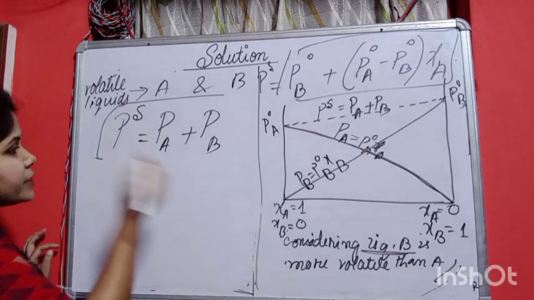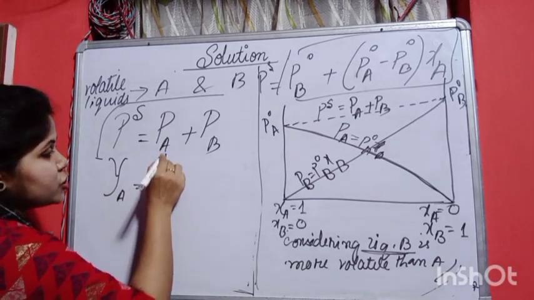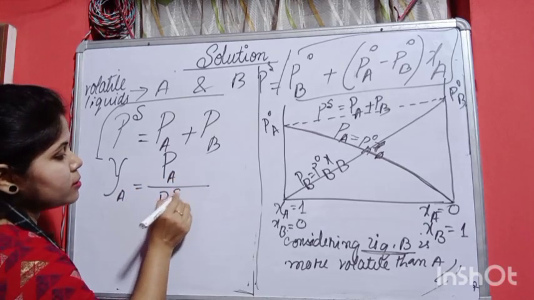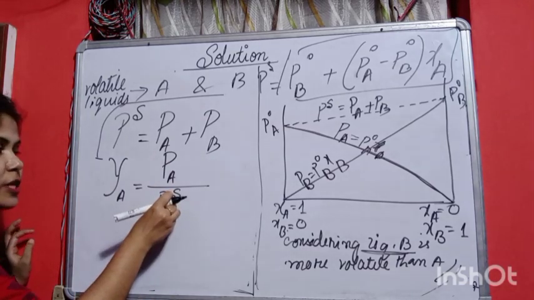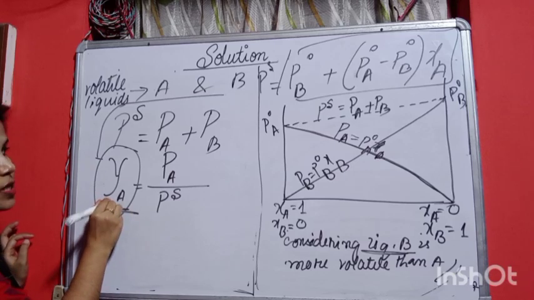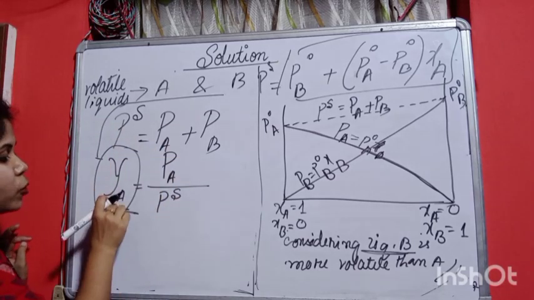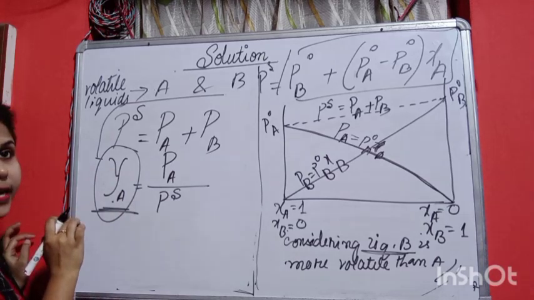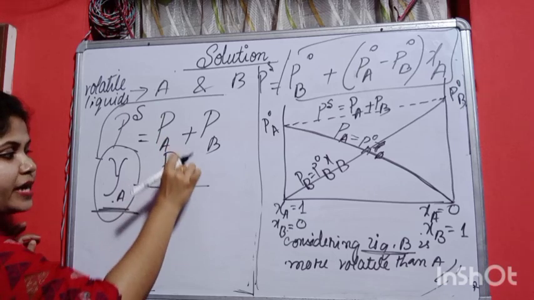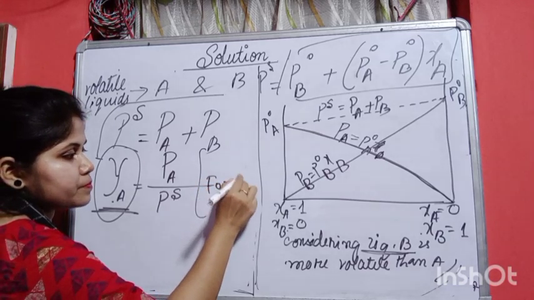So I am considering the vapor phase, where the mole fraction of liquid component A will be the vapor pressure of A divided by the total pressure, that is, the pressure of the solution. Here we use Y A because we used zeta A in the liquid phase. For the vapor phase we need the mole fraction, which we denote by Y A. So Y A is equal to the partial pressure, or vapor pressure, of that liquid, P A, divided by the total pressure, for liquid component A.